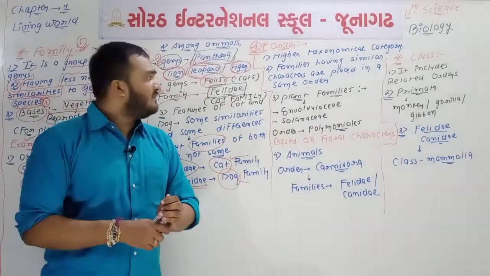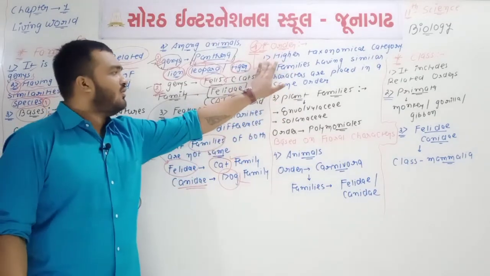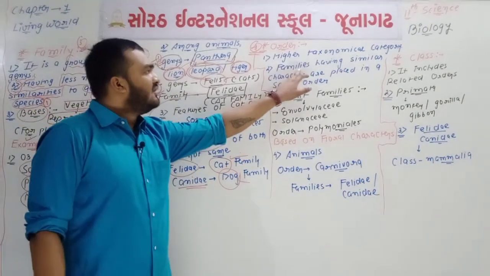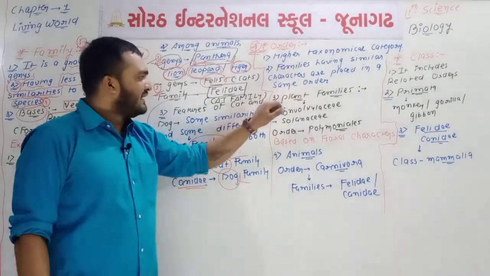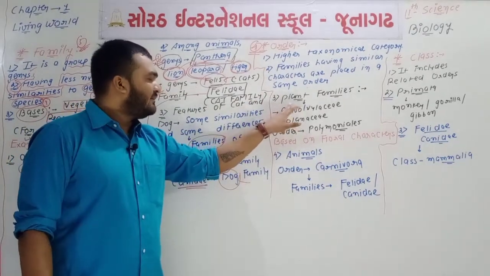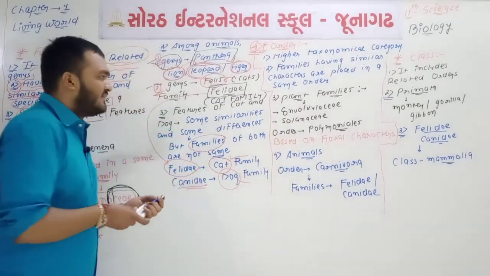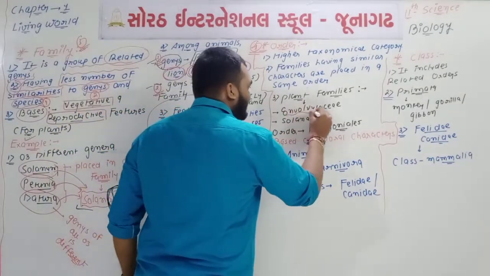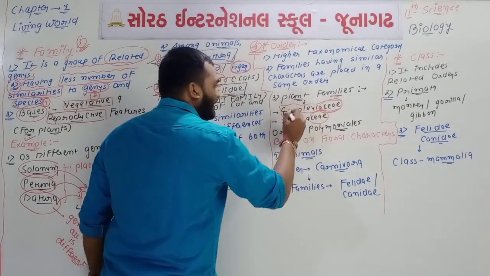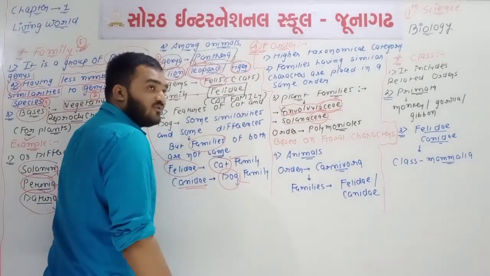Okay, now see, if we talk about point number 3, these 2 points are only information. First point, order is one type of higher taxonomical category. Second point, it is made up of families having similar characters. Now, if we talk about the examples, 2 examples are there. First example is point number 3. If we talk about the plant families, 2 different names are there. First name is Convolvulaceae. Okay, see, ACE is a suffix for family. And second one is Solanaceae.